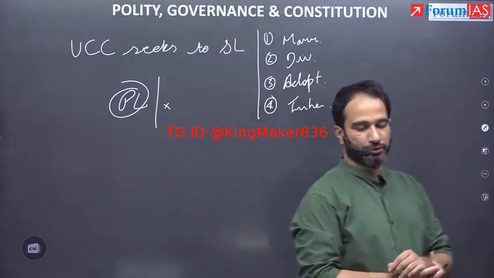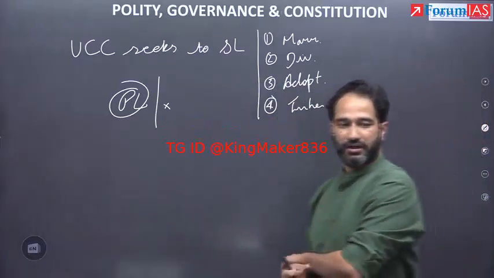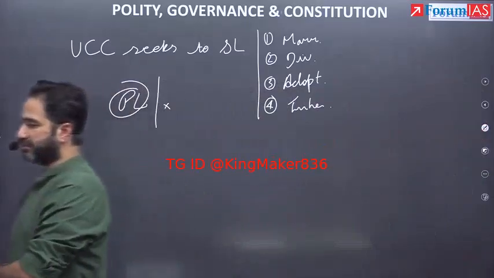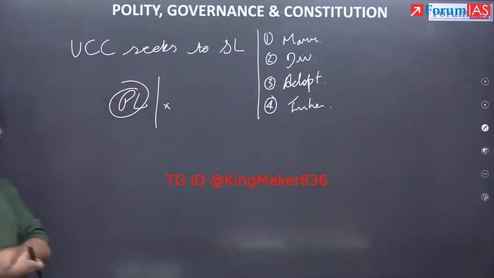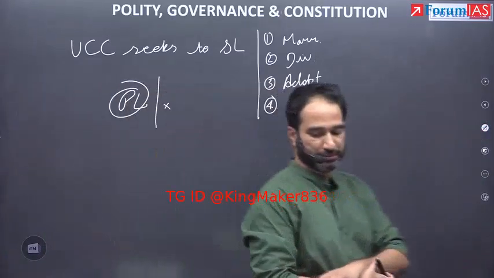Right on the next part of this. UCC is mentioned in Article 44, in brackets DPSP.